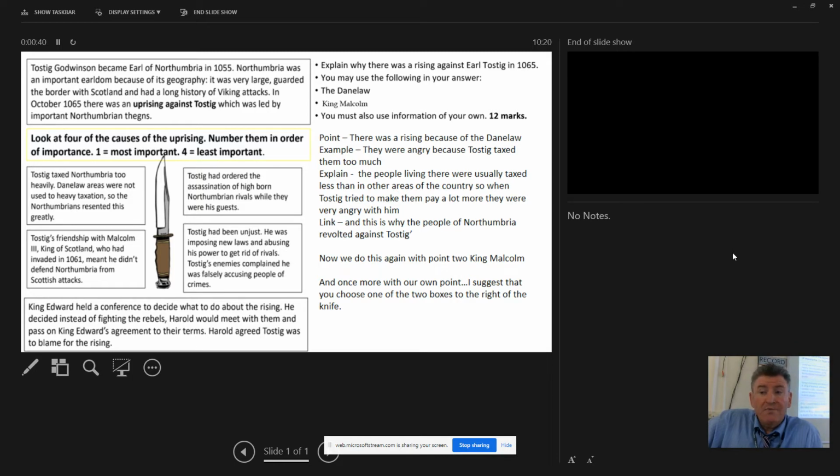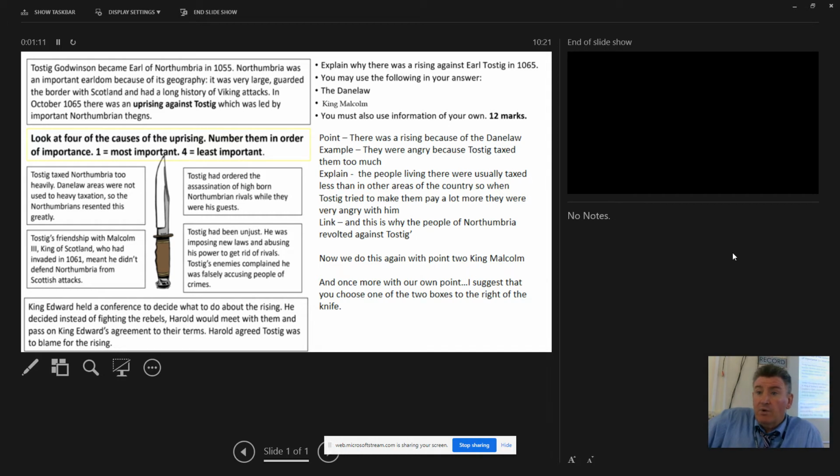P, point. We've already got 2 points. So look, the Danelaw is a point. King Malcolm is a point. So we know what we're going to say for point. Example, then you're going to tell me a little bit about that point. Explanation, you're going to give me more information. You're going to tell me in a lot more detail why this point is important. And then finally, the link is when you link it to the question to show that it makes sense. And this shows that. And it's this reason that tells me, that sort of thing.